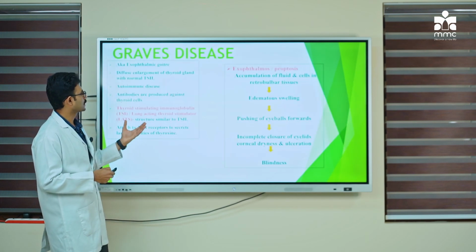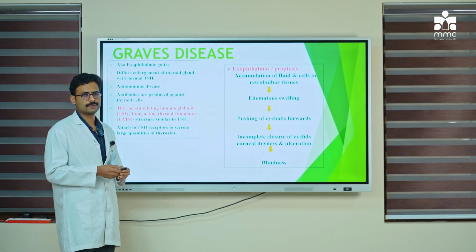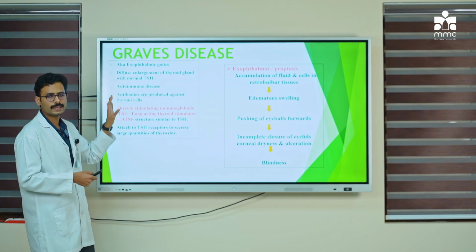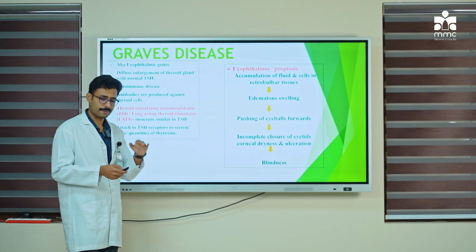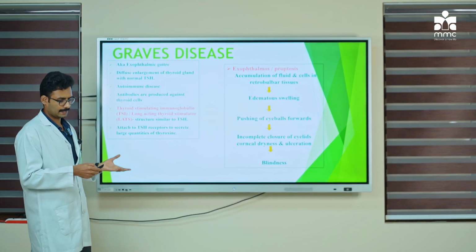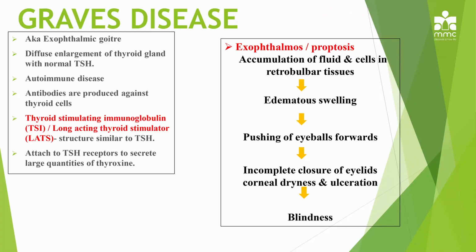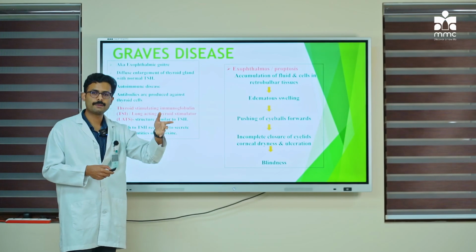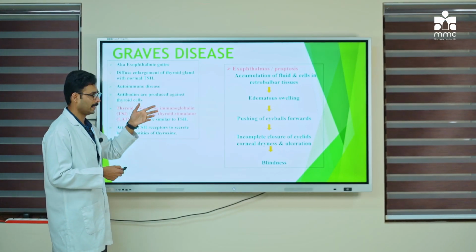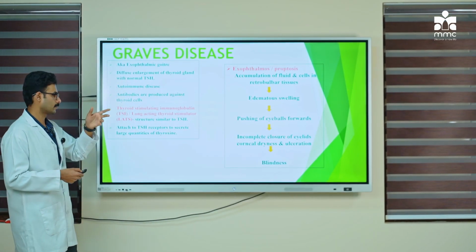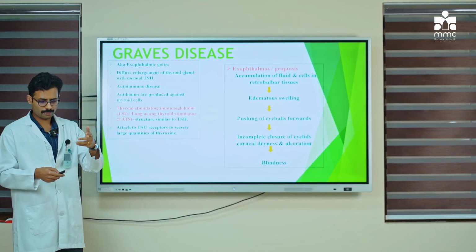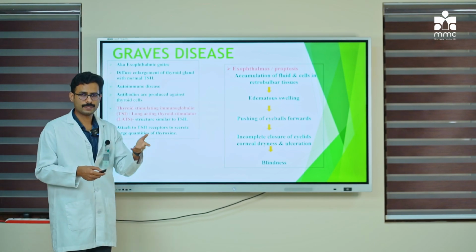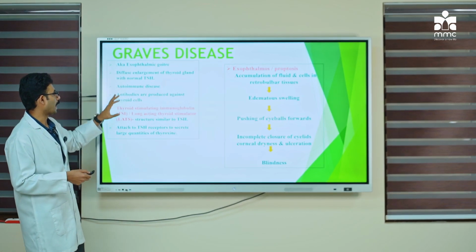So next is Graves' disease. Even though there are a lot of causes, here we will be focusing mainly on a topic called Graves' disease. That is one of the most common causes of hyperthyroidism, and it is classical. Graves' disease is also called exophthalmic goiter. Ophthalmo or ophthal means related to the eyes. Exo means there is excessive size, or there is protrusion of the eyes. It is called exophthalmic goiter. Graves' disease is also called exophthalmic goiter.